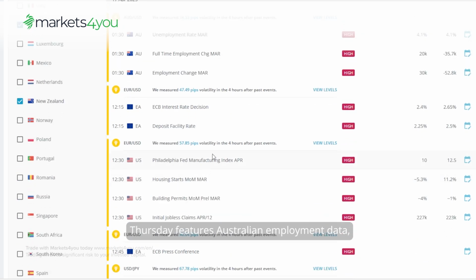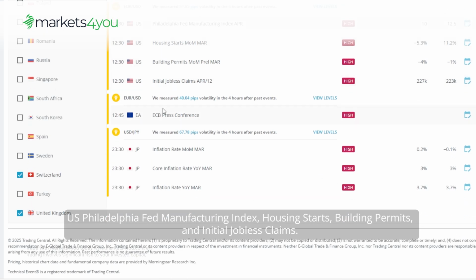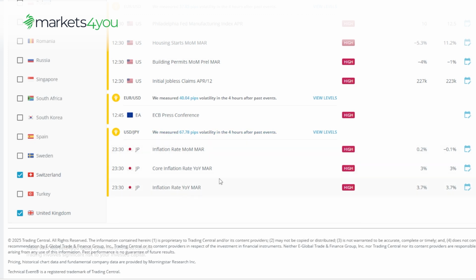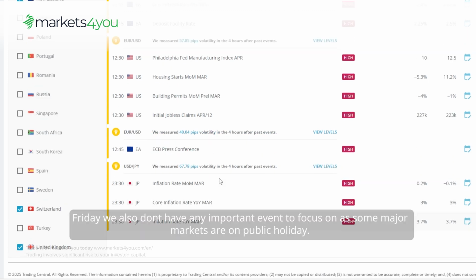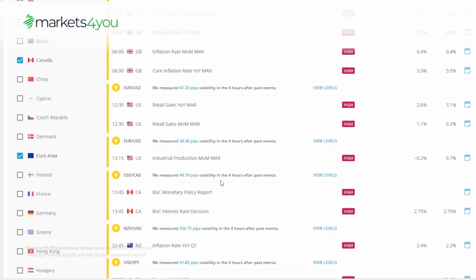Thursday features Australian employment data, the much-anticipated ECB interest rate decision and press conference, US Philadelphia Fed Manufacturing Index, housing starts, building permits, and initial jobless claims. The day concludes with Japanese inflation figures. Friday, we also don't have any important event to focus on as some major markets are on public holiday.